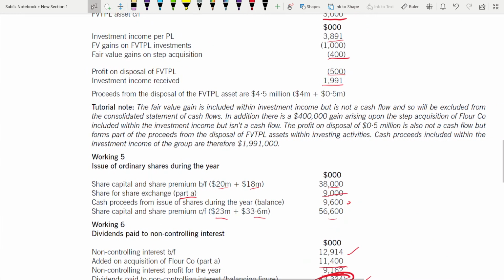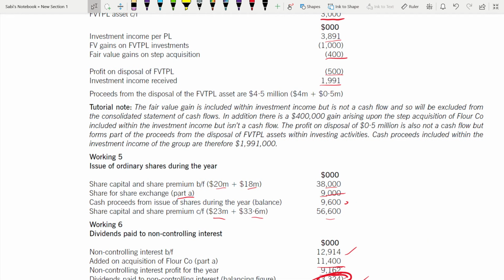Under 4, there is an issue note, a tutorial note. So proceeds from the disposal of this one or this one, 4 million plus 0.5. The fair value gain is included within investment income, but it is not a cash flow. You see, the fair value gain is not a cash flow, and so will be excluded from the consolidated statement of cash flows. In addition, there is a 400,000 gain. Yeah, the fair value gain, right?